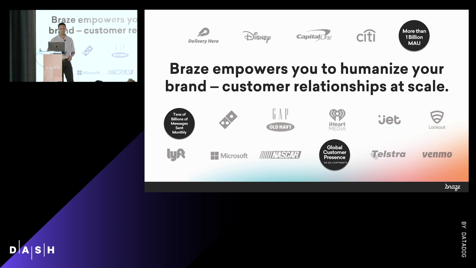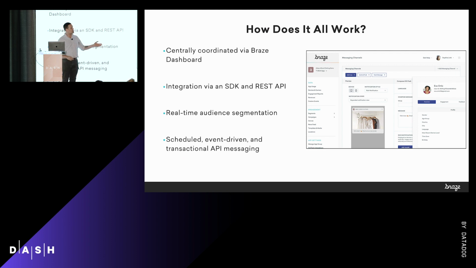So how does it all work? On the right, you can see a screenshot of our dashboard. So that's what our customers, the marketers for these brands, use to craft their campaigns, canvases, create their segments, create news feeds, and more. They integrate with our SDK, and they use our REST API in order to provide us with that information about how you're interacting with their brands. So our SDK in their application may be sending things such as session starts, or purchases, or custom events, and they may be sending transactional messages using our REST API. This data allows us to do real-time segmentation in order to send personalized messages. But the dashboard here, that's just the tip of the iceberg, really.